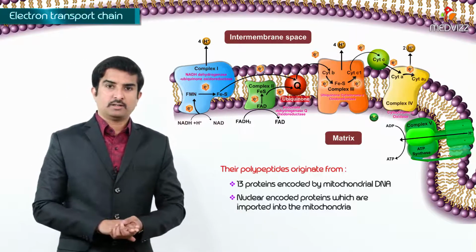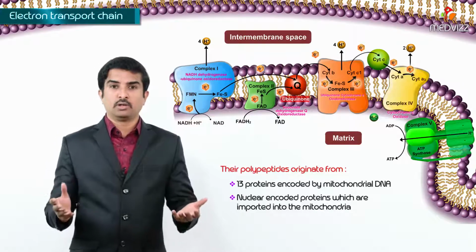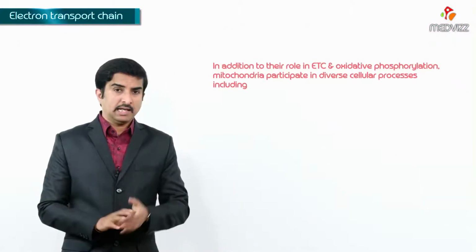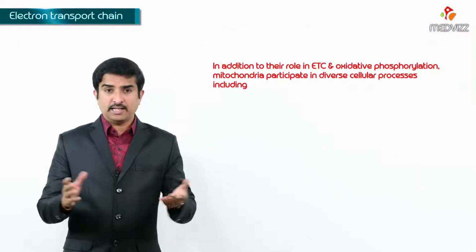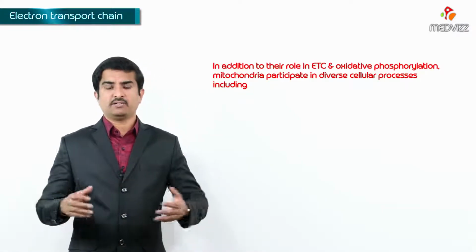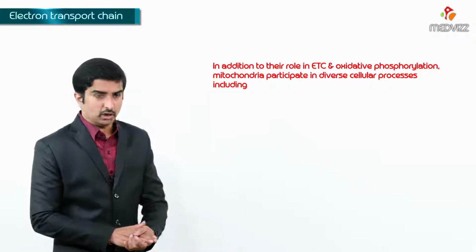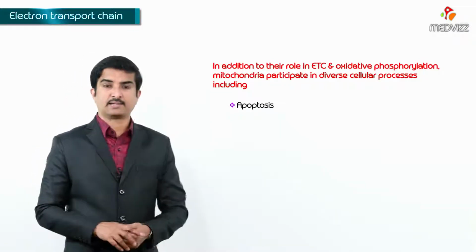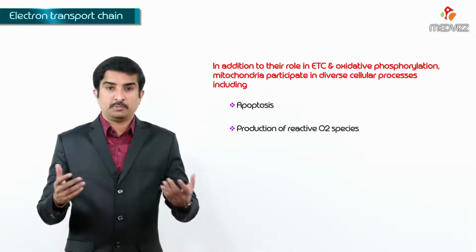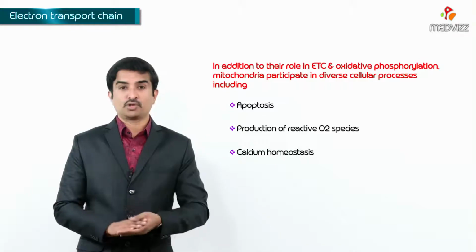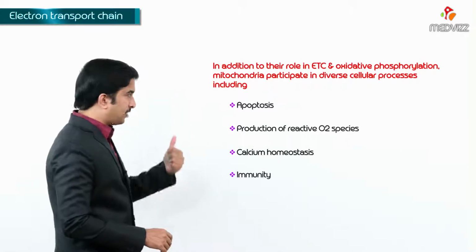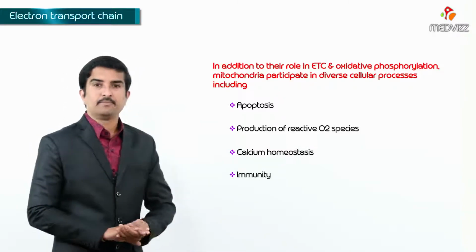And mitochondria play an important role in oxidative phosphorylation as well as in the electron transport chain. In addition to their role in ETC and oxidative phosphorylation, mitochondria also participate in diverse cellular processes including apoptosis, which is also called programmed cell death, production of reactive oxygen species, calcium homeostasis, and immunity. So, all these are the functions of the mitochondria.